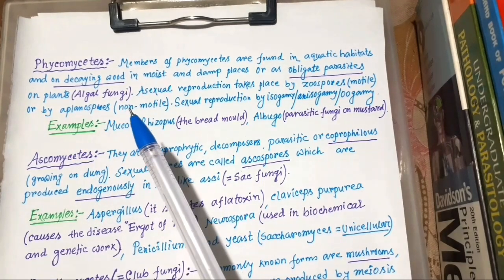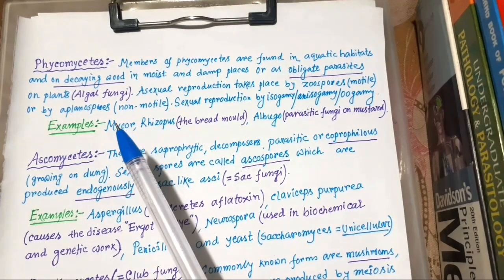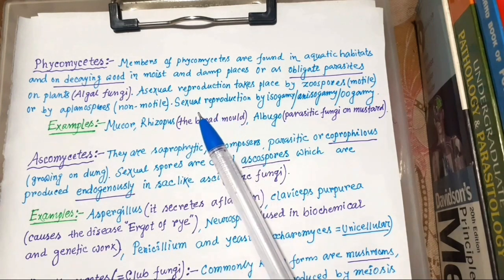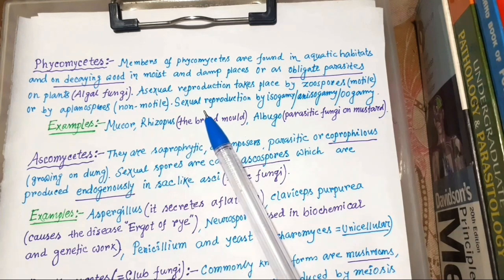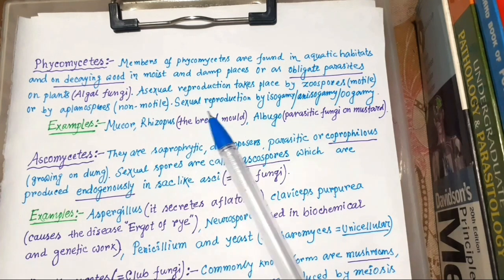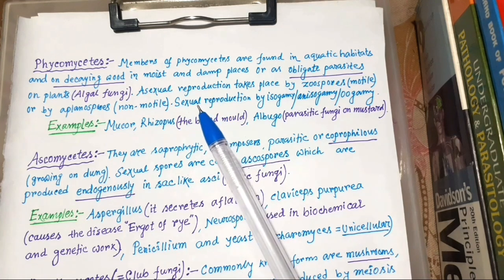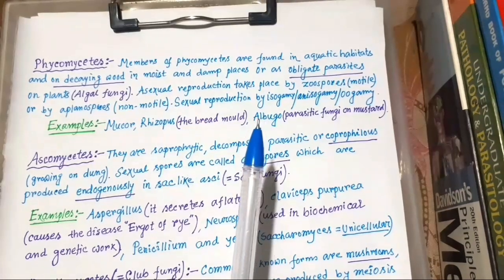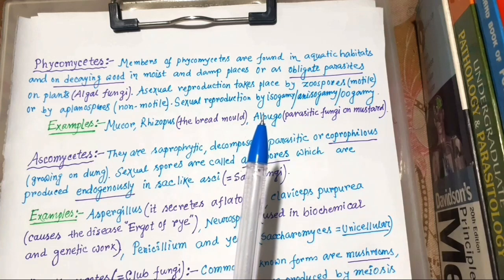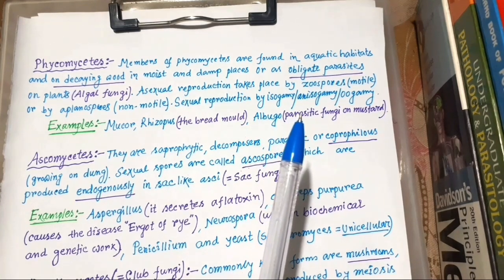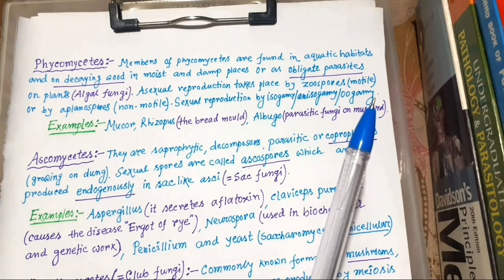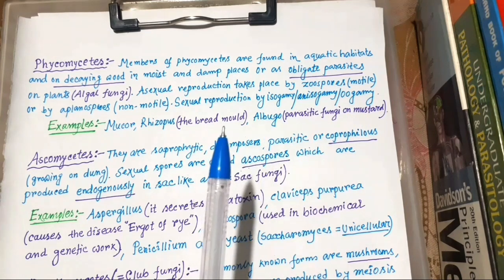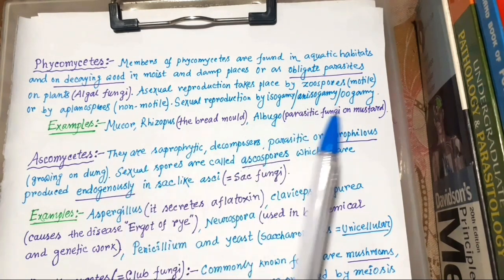Examples. These examples are very important. Mucor, Rhizopus, also called the bread mold. What is mold? Mold is a conspicuous mass of mycelium. Conspicuous means easily visible, easily seen. Another example is Albugo. It causes a disease on mustard plant. So this is a parasitic fungus on mustard. Examples are very important.